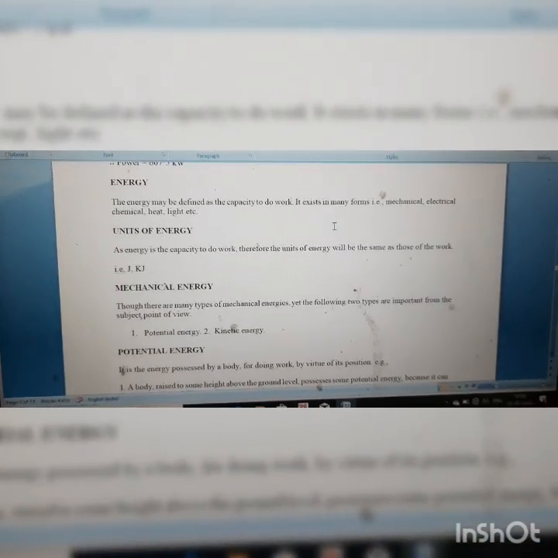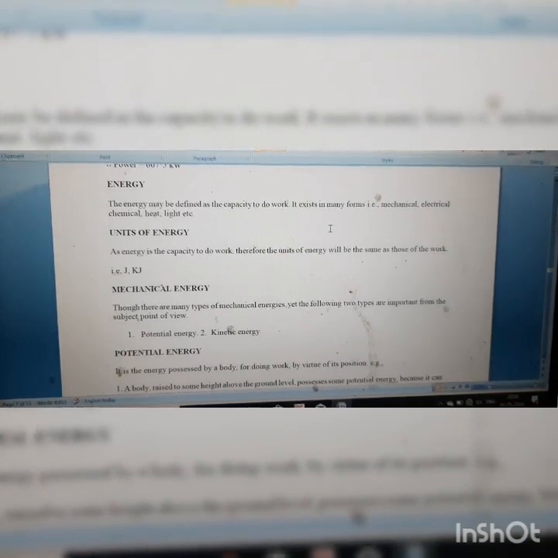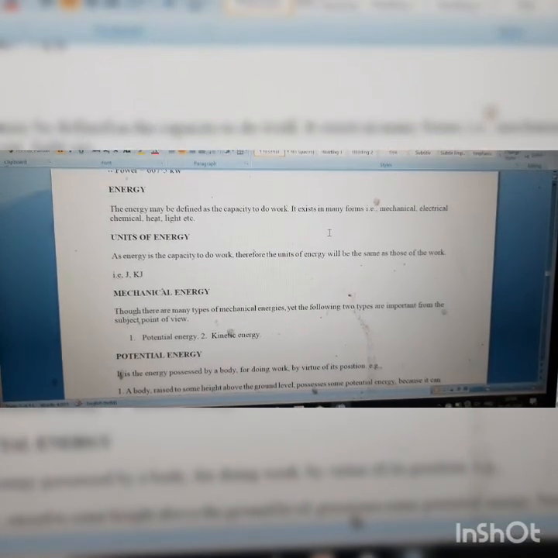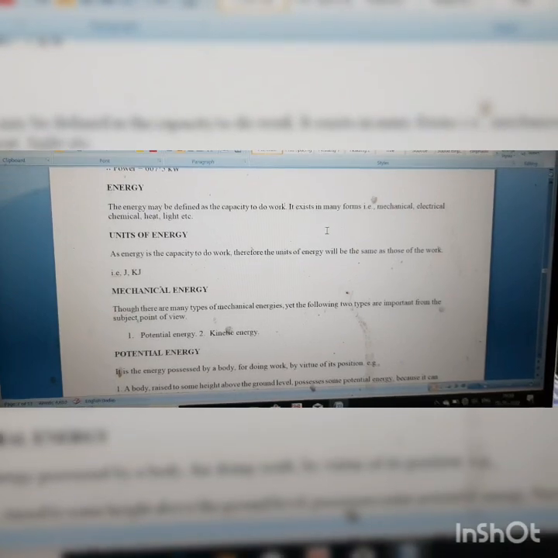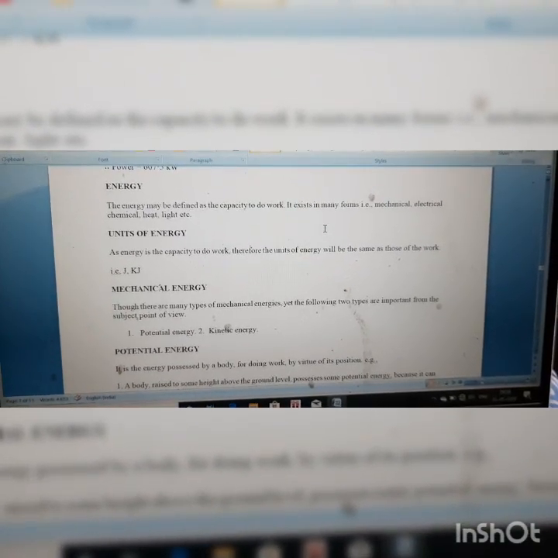So we'll discuss mechanical energy. Mechanical energy is the energy possessed by a body due to either its position or its motion. It is categorized according to this. It is of two types. The first one is potential energy, the second one is kinetic energy.